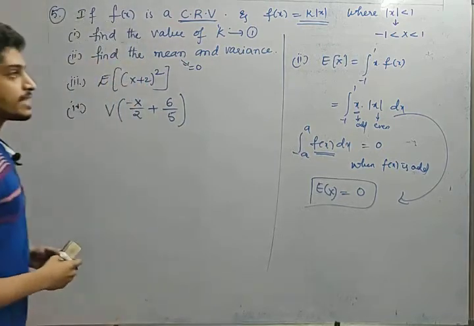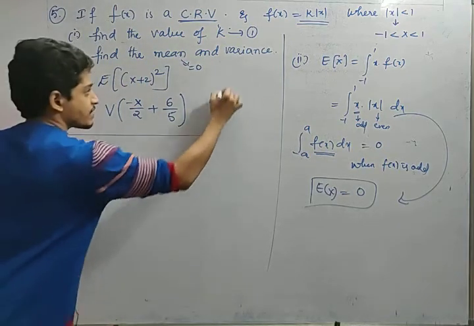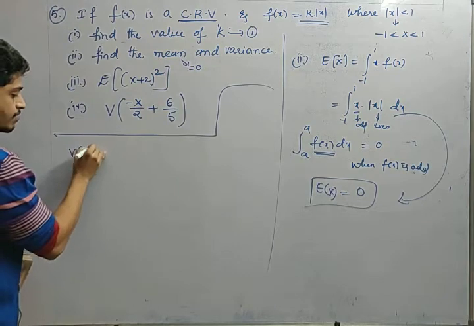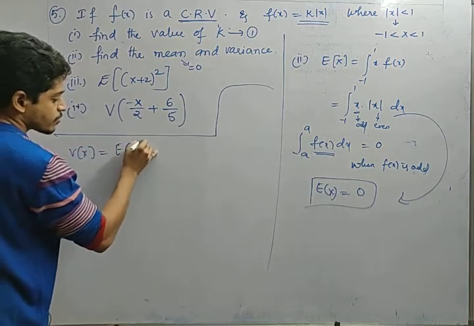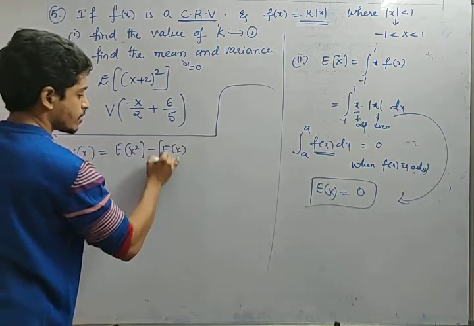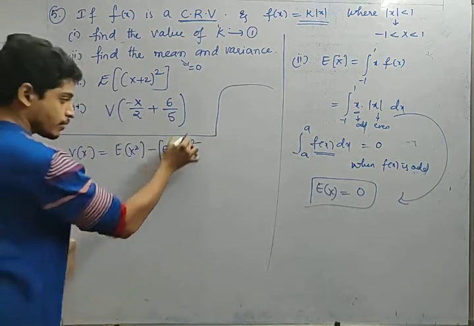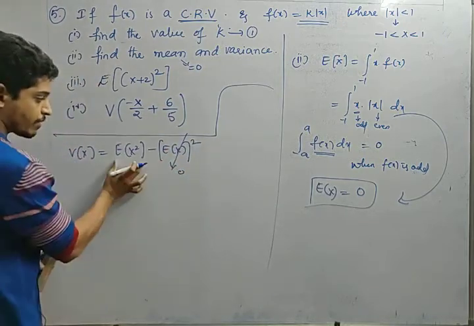Okay friends, now let us calculate the variance value. What is the variance formula, friends? Variance of x is equal to expectation of x square minus expectation of x whole square. Yes or no? So we already know that this value is equal to 0. So we have to find just this value.